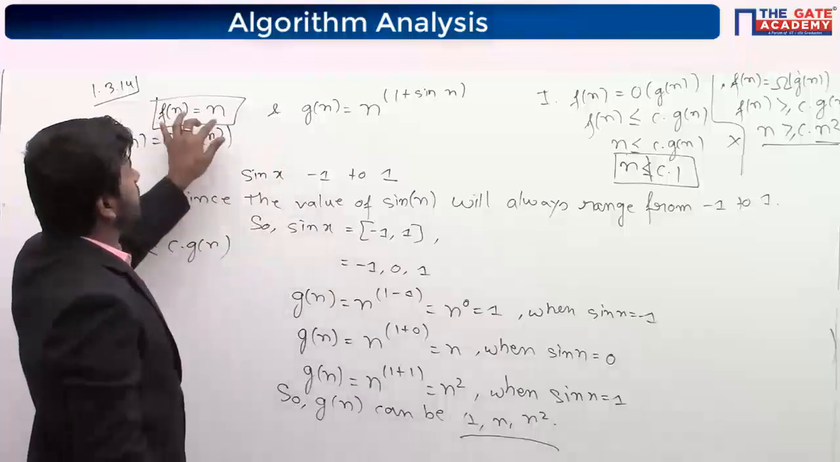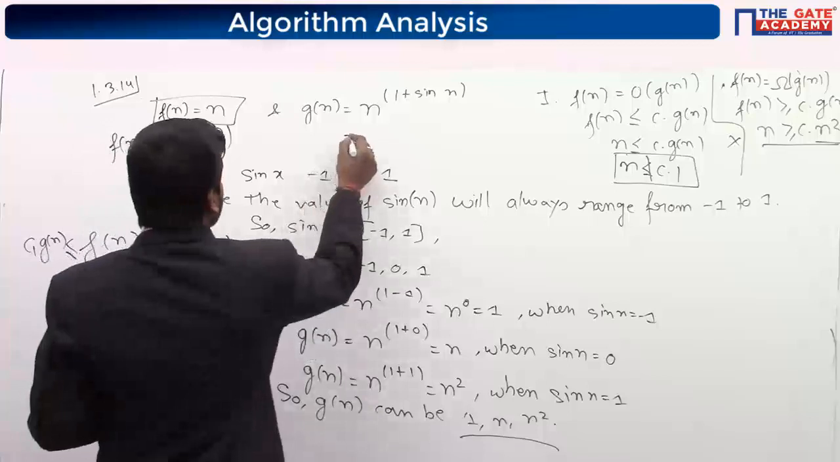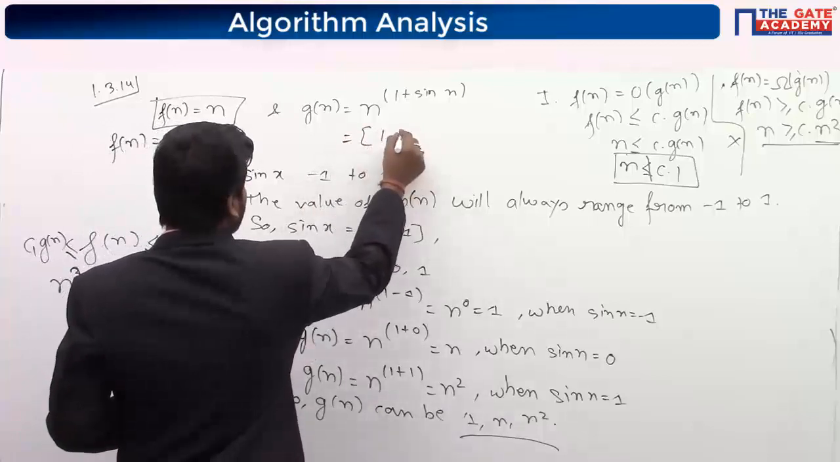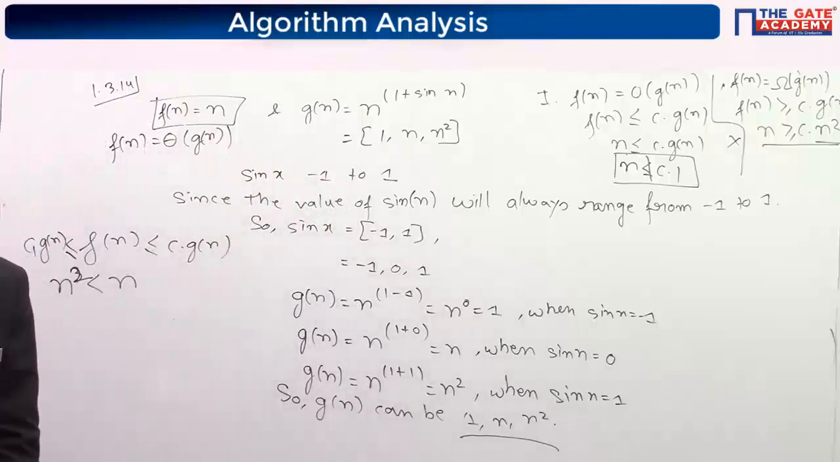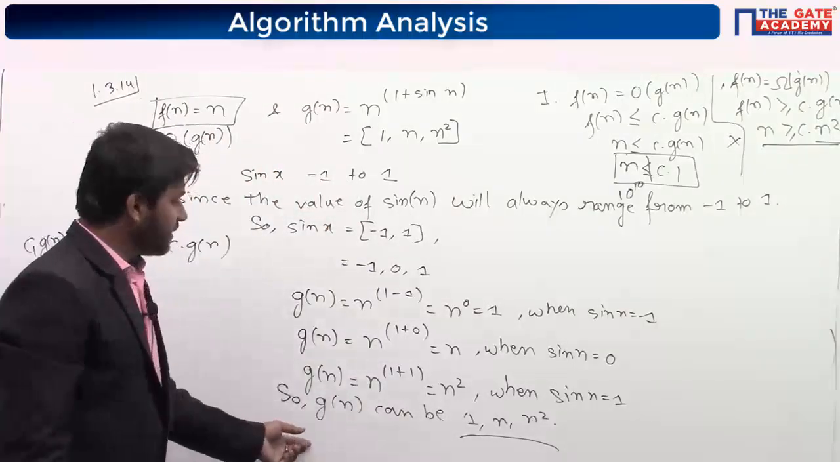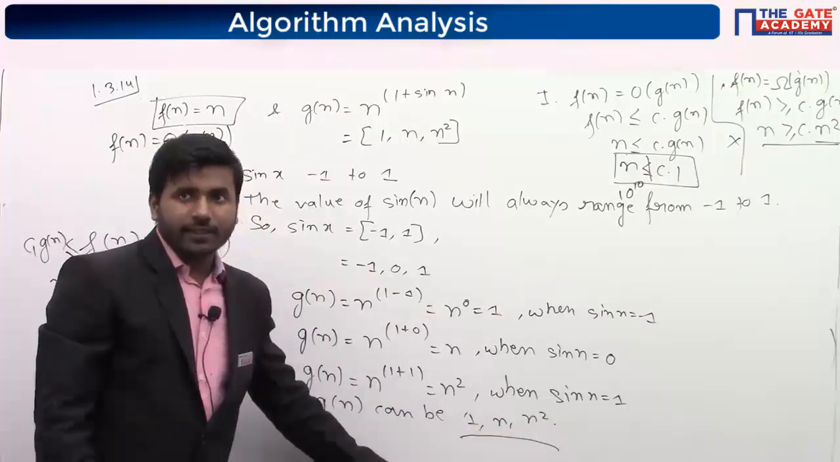Are you getting? Fn will be n always, but Gn can be either 1, n or n square. Gn can be anything. Till this point, is it clear?